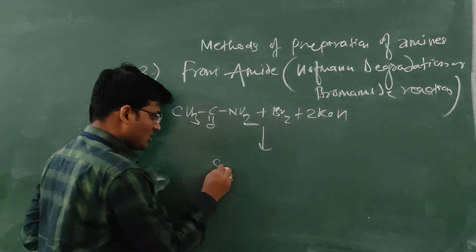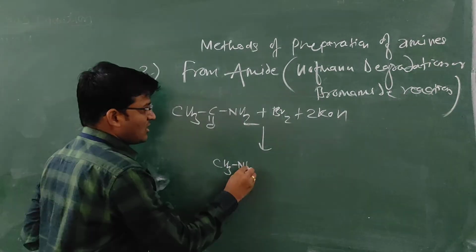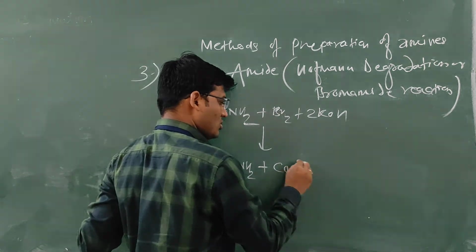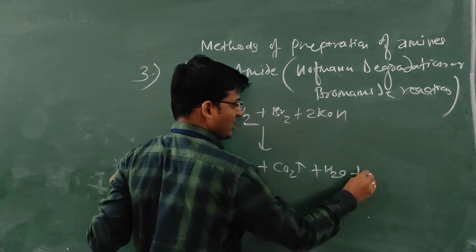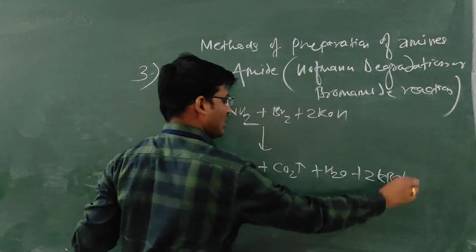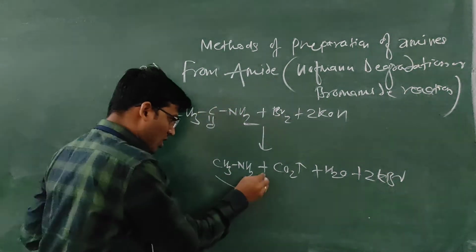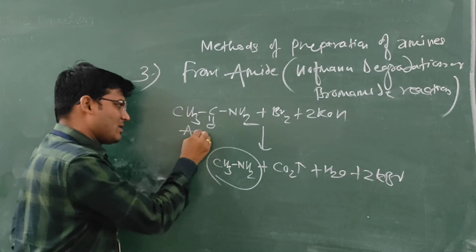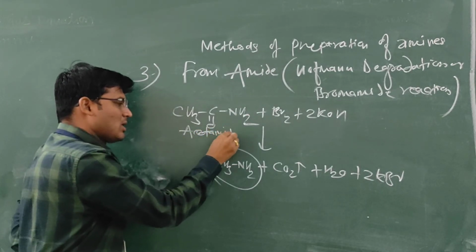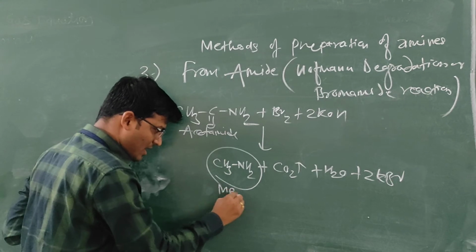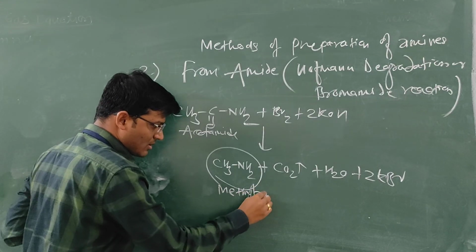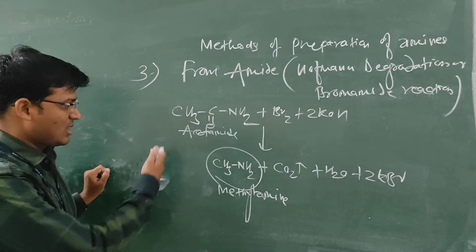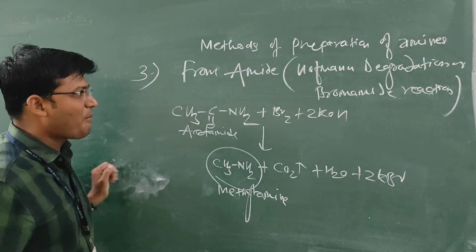We get CH3NH2 plus CO2 plus H2O plus twice KBr. The product is formed with one carbon less than the reactant, acetamide. This is methylamine. In this way, the alkylamine can be prepared from acetamide by the Hofmann degradation reaction.